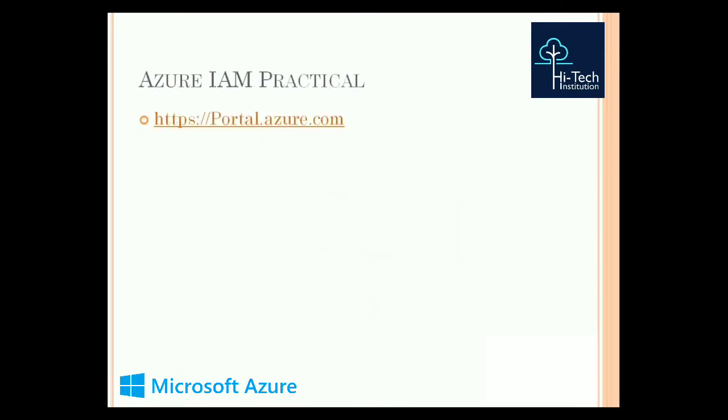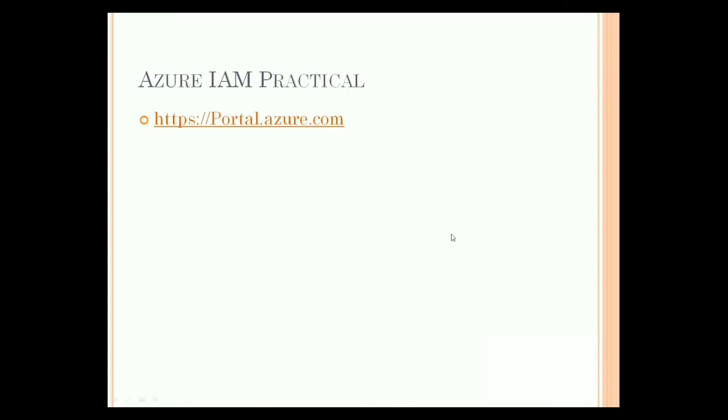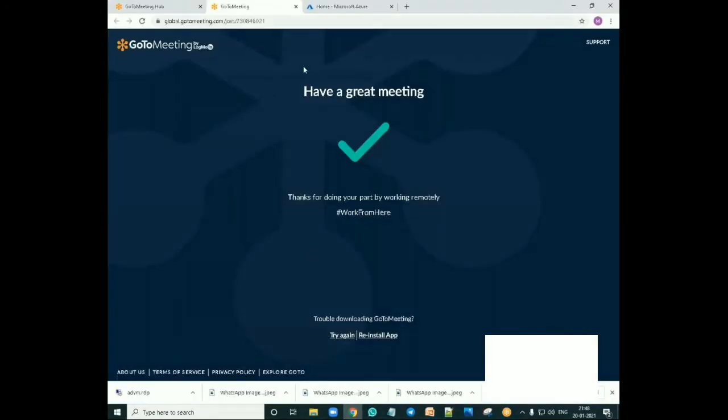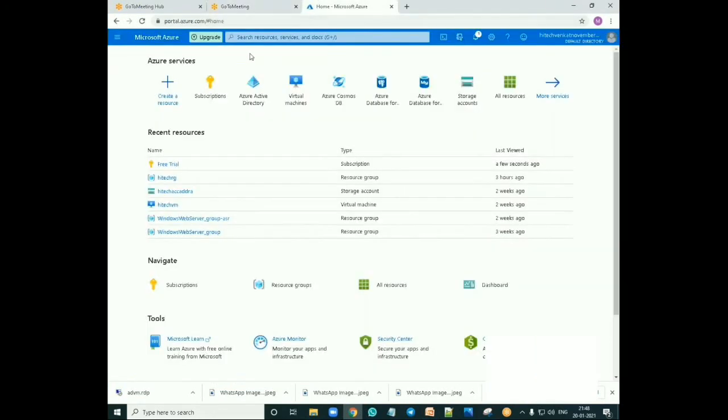As you know, for the Azure IAM practical, we just enter the URL https://portal.azure.com, so /home. Here, this is my account. We'll go to the subscription.